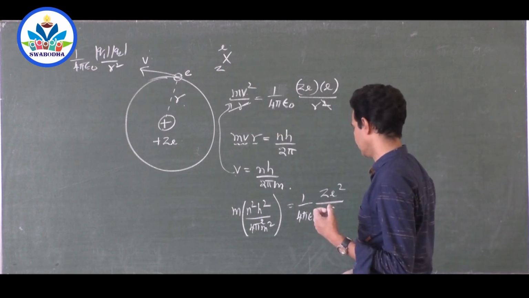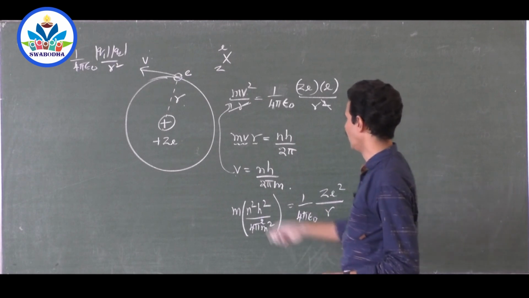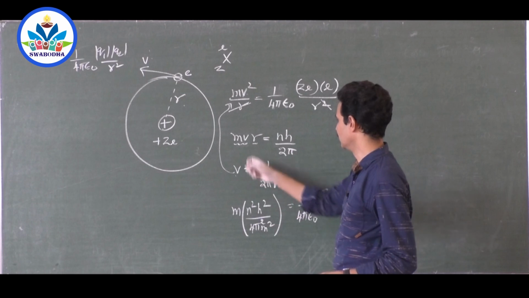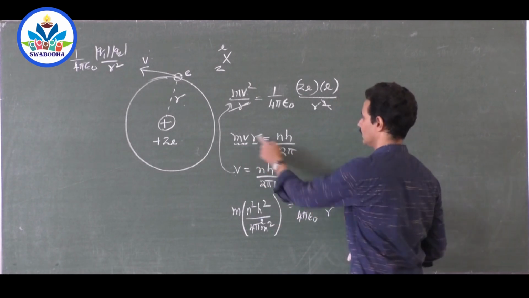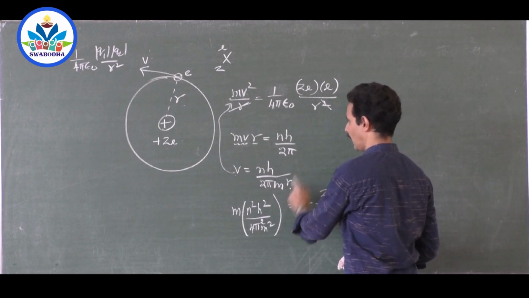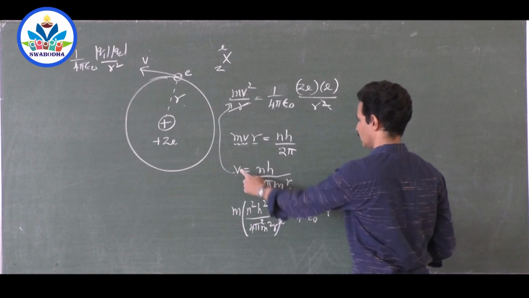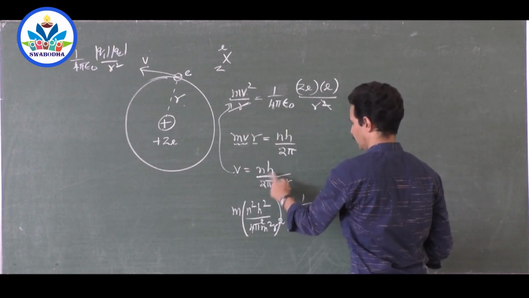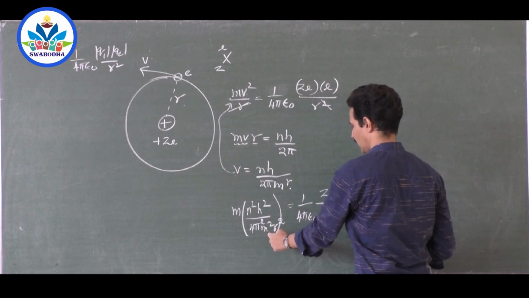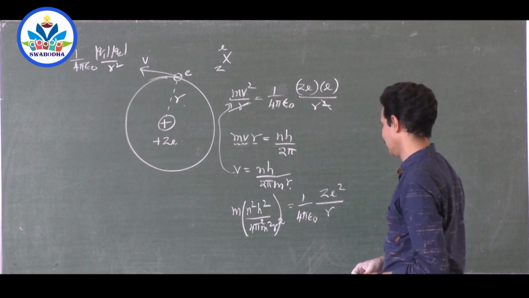Now I want to get an equation for r from this, where mvr is equal to nh by 2 pi. Something is missing here, yes, r is missing. v is equal to nh by 2 pi mr. Then v squared is n squared h squared divided by 4 pi squared m squared r squared, after squaring it.